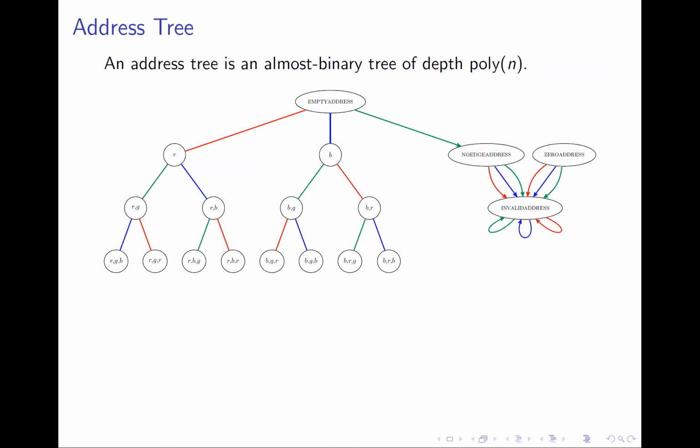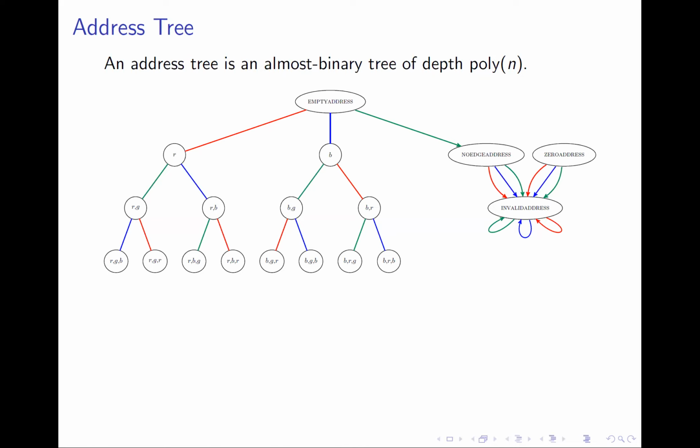We now describe the notion of an address tree. An address tree is like a binary tree. Its root is a vertex labeled empty address, which will be associated with the entrance vertex in the welded tree graph. This component here, which is connected to the root by a directed edge, is here to handle boundary cases such as querying the non-existing neighbor of the entrance in the welded tree graph.